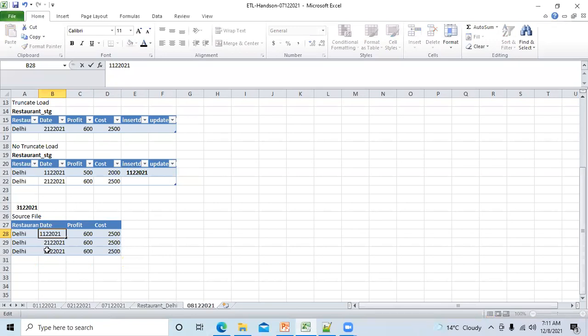Now, if you are working in incremental mode and this is the source file you have received on 3rd of December, is this correct or not?